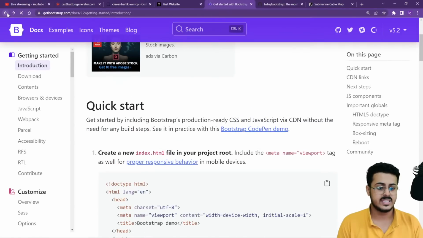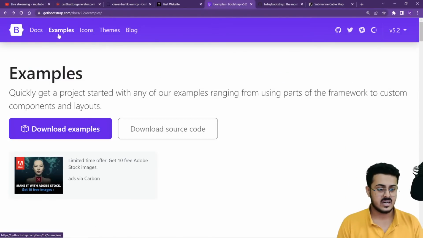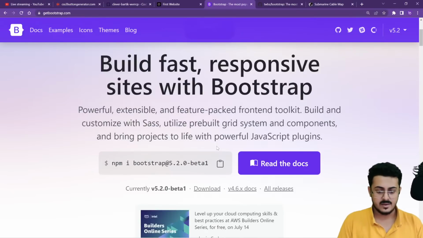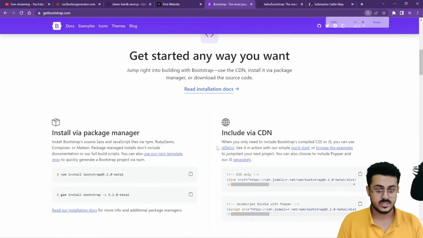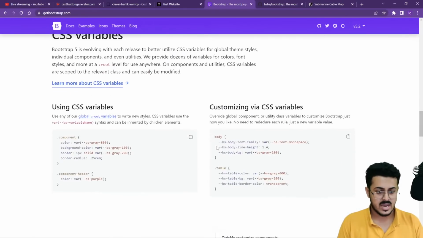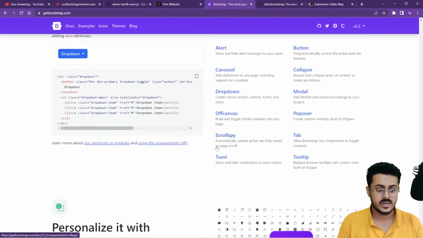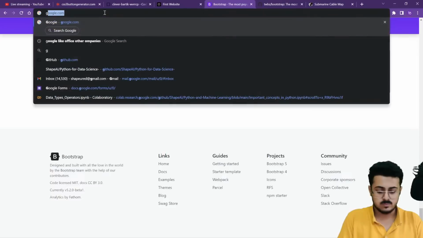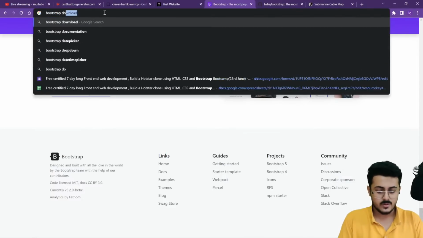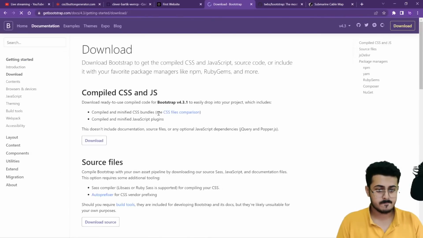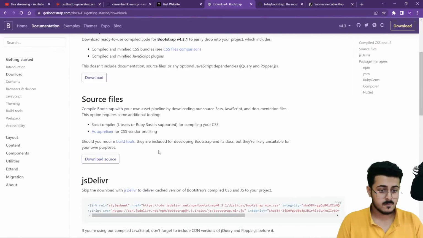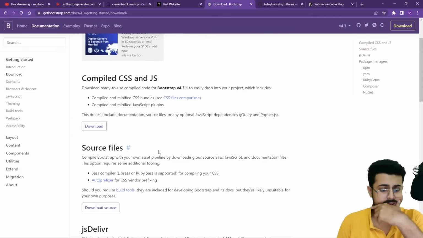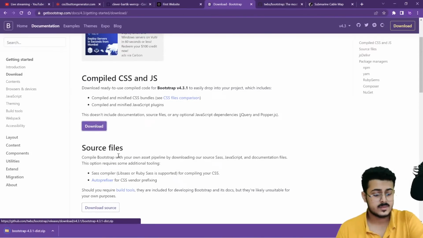Let's go back to the main page and let's go back to Bootstrap. Let's reduce the size so that I'm able to see it. We need to download Bootstrap, so let's find from where we can download it. Let's just search for Bootstrap. Let's try to download this.